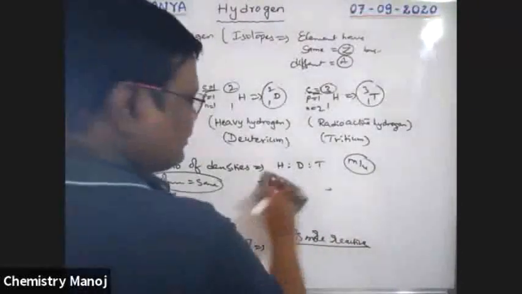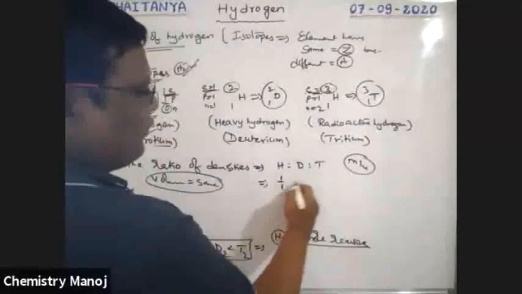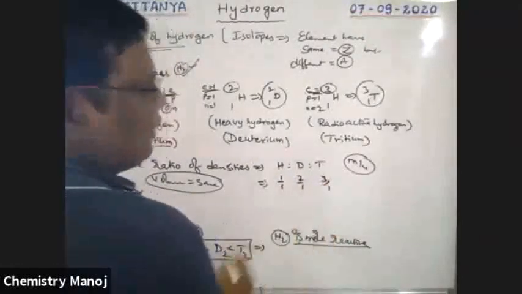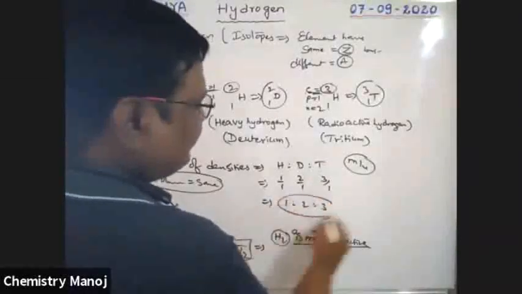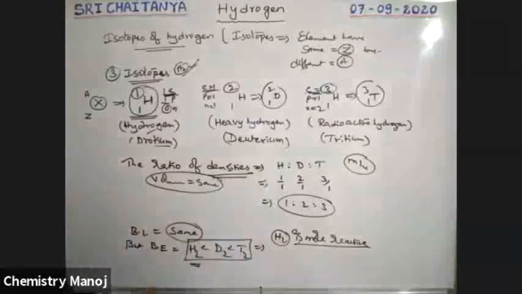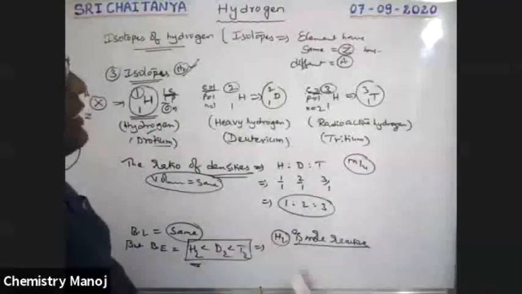All have the same volume and therefore the ratio is 1:2:3. So the order of densities is hydrogen, deuterium, tritium. This is the order. Okay, so these are some points about your isotopes, boys. Now let us discuss one by one.